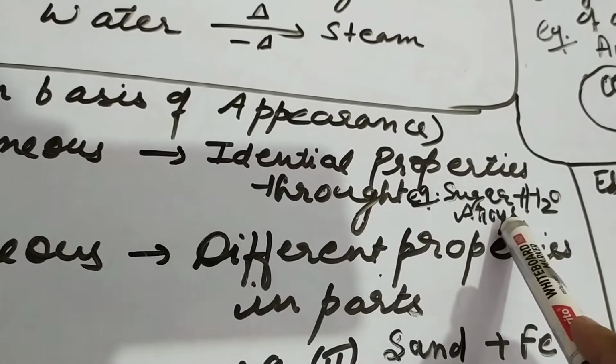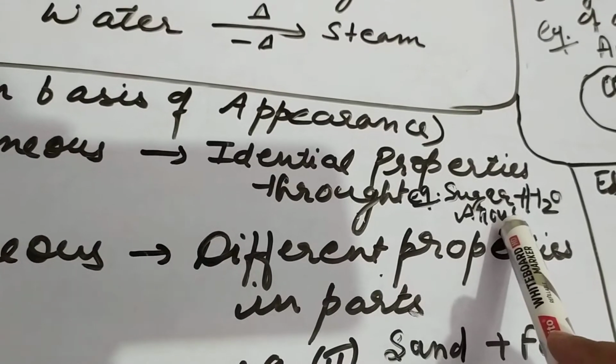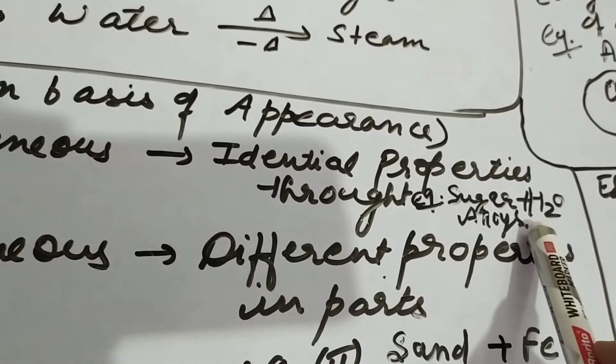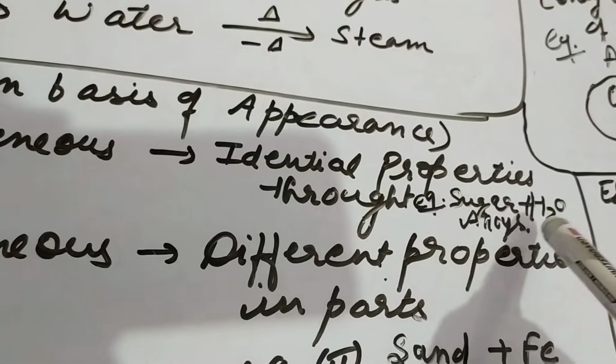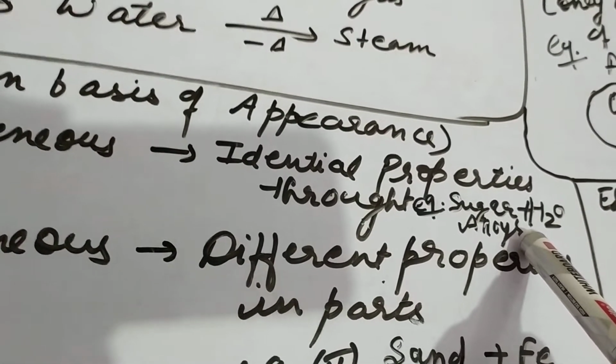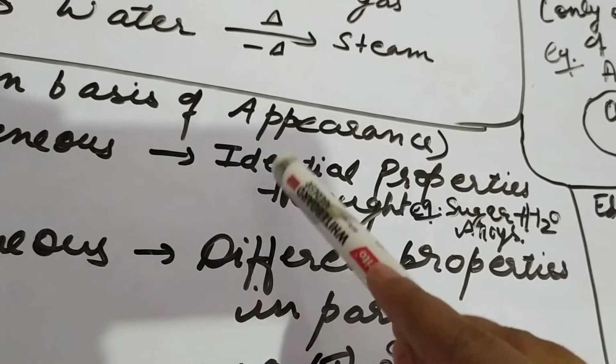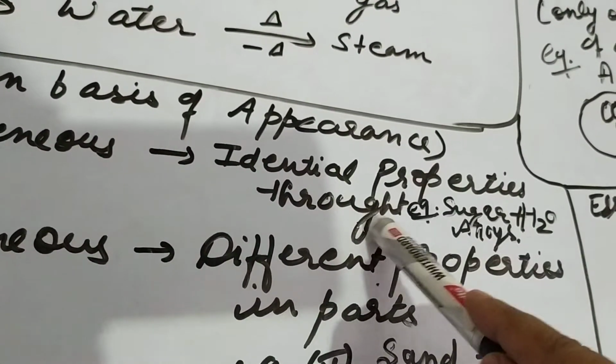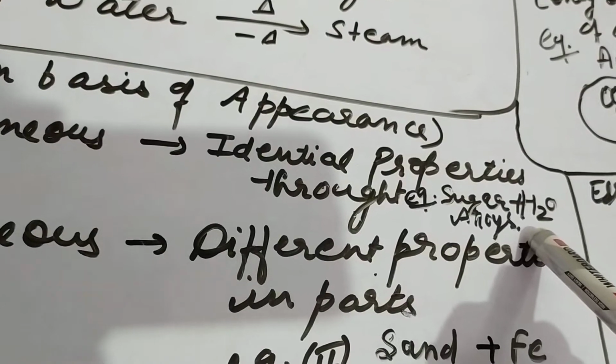Second is alloys. An alloy is a mixture of metal with non-metal or metal, like stainless steel. Steel you see as a whole. It does not show the appearance of the particles of different metals or non-metals mixed in it. So it again shows identical properties throughout because the particles are evenly distributed in the alloy.